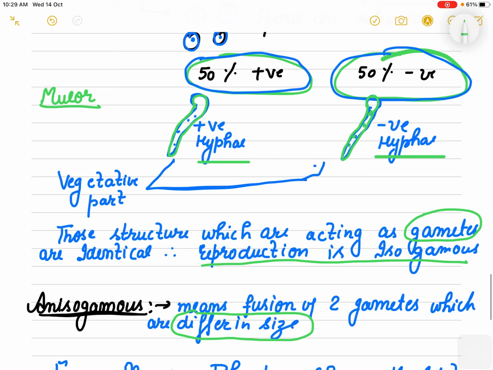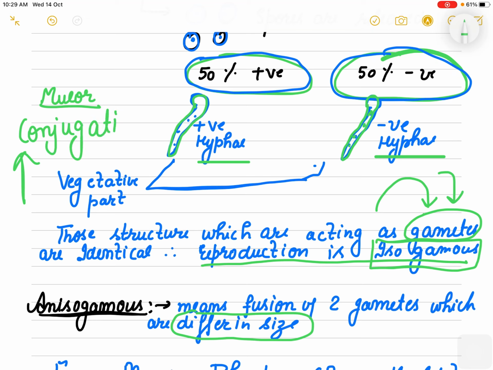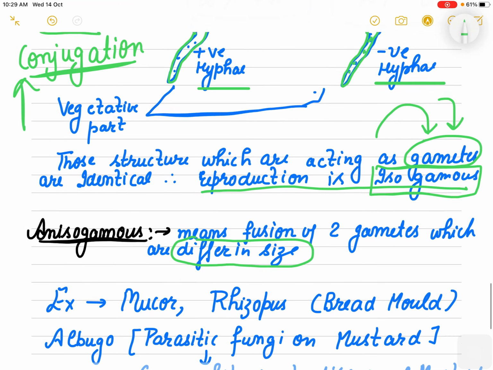These are the vegetative parts. Because there is no difference in the gametes, they are identical, this reproduction is known as isogamous, and isogamous reproduction takes place with the help of conjugation.